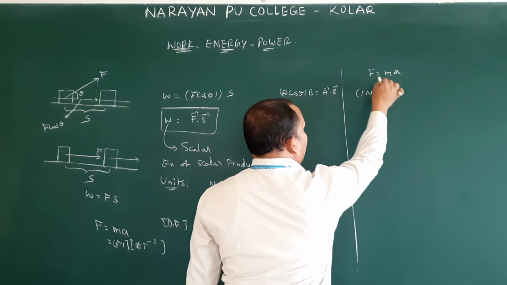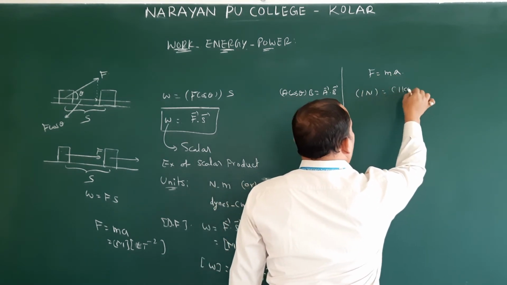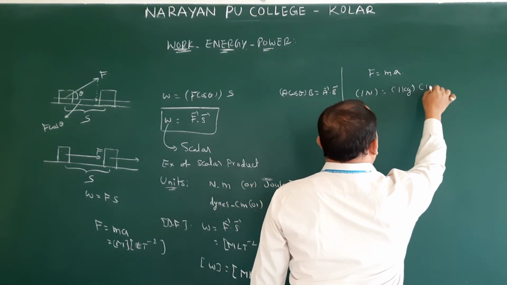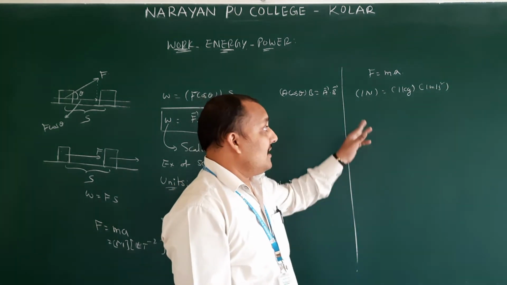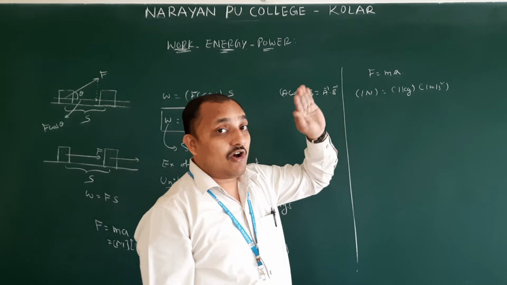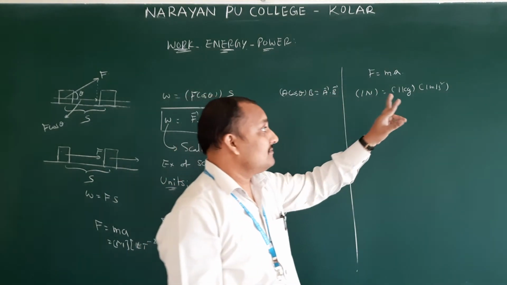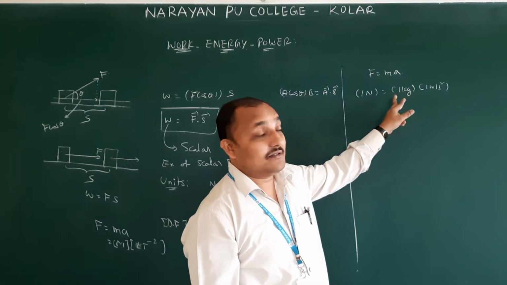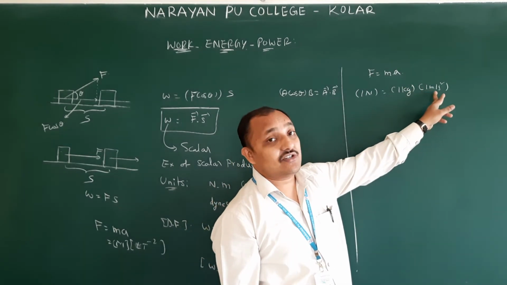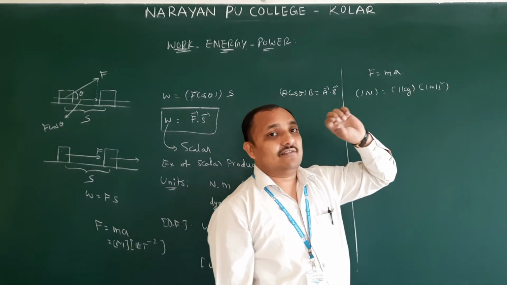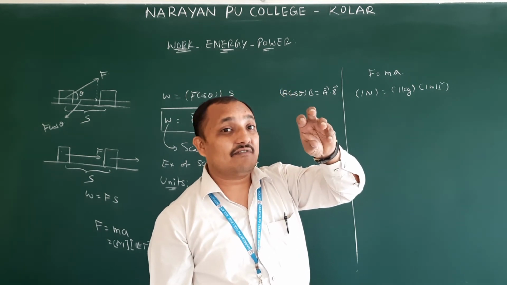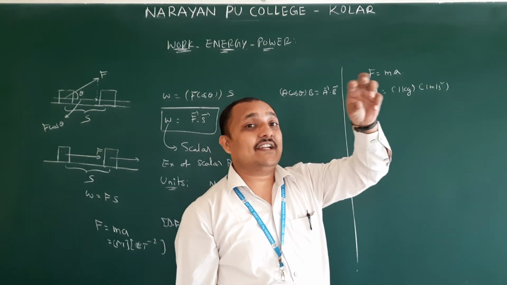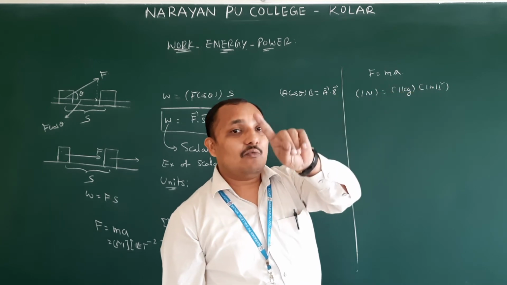Mass should be 1 kg and acceleration should be 1 meter per second square. So force on an object is said to be 1 Newton if a 1 kg mass moves with an acceleration of 1 meter per second square.